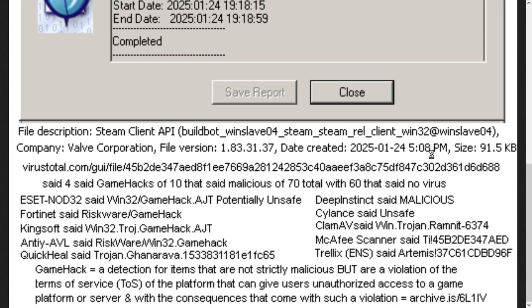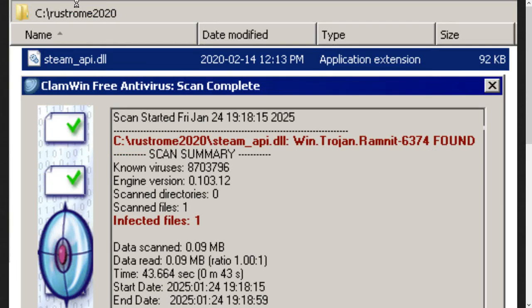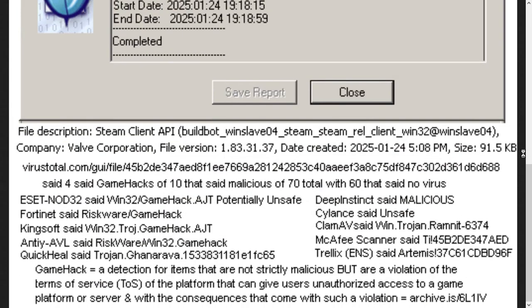I did this because, as I complained about in the past, Rustrome, even though it's just packed like a WinRAR or a zip file, uses an installer that obscures the files so we can't scan them. That should never happen when we're talking about Rustrome being a repacked, or you could call it pirated or modded, version of Rust from 2013, 2014, or 2015. By definition, they have to modify it to where it'll play because the game has been taken offline and is not available. So we need to be able to scan these before we run them, not have an installer that we have the Trust Me Bro factor on.